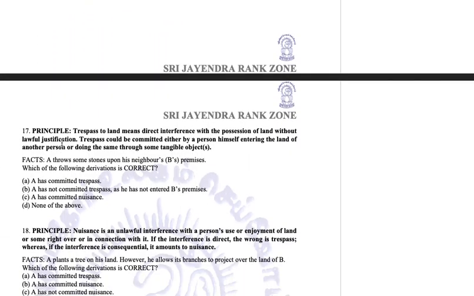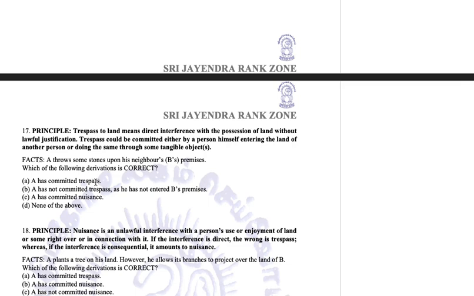17. Principle: trespass to land means direct interference with the possession of land without lawful justification. Trespass could be committed either by a person himself entering the land or another person, or doing the same through some tangible object. Okay, trespass could be done either by entering himself, or by sending someone else, or by doing something with the objects. A throws some stones upon neighbor's premises. Applying the principle, find the correct answer.